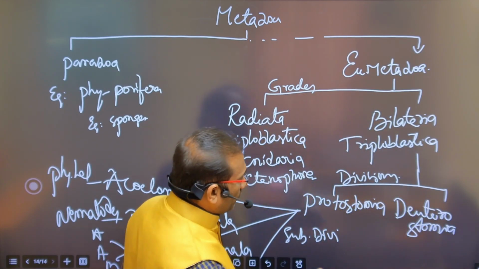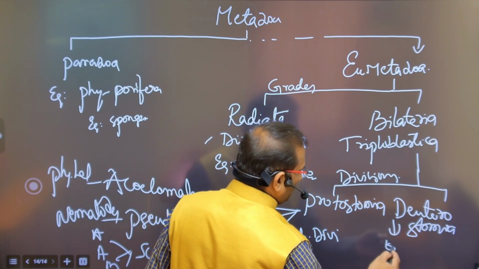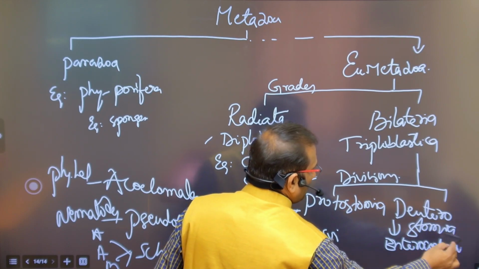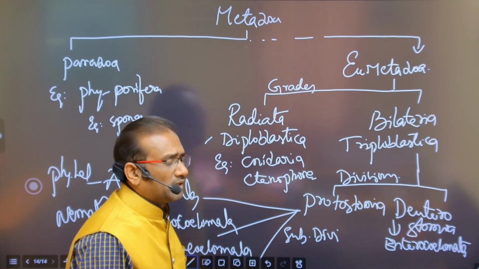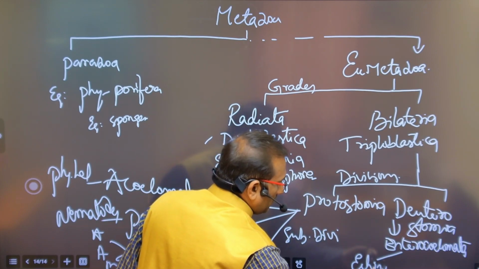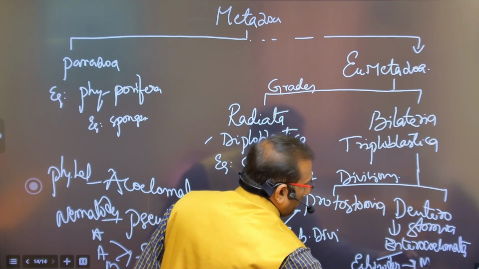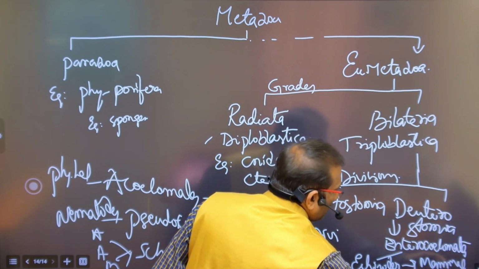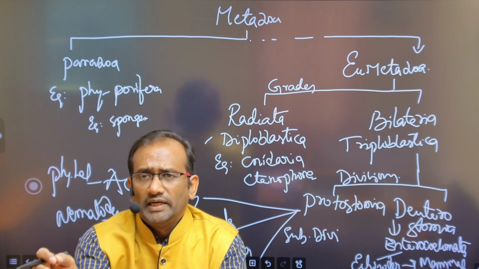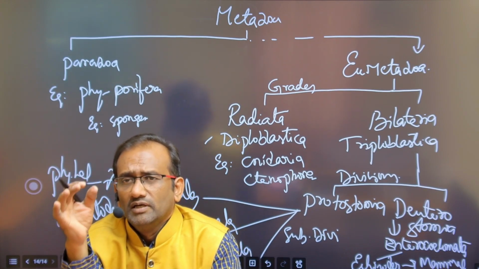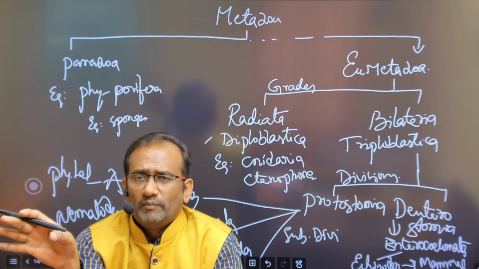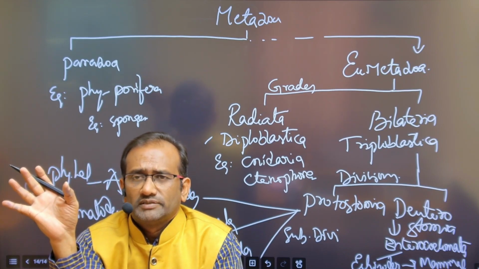Deuterostomia has only one subdivision, enterocoelomata. Examples here are from Echinodermata up to the mammals. Means Echinodermata, Hemichordata, Urochordata, Cephalochordata, fish, amphibia, reptiles, birds and mammals. Up to mammals all are called enterocoelomates.